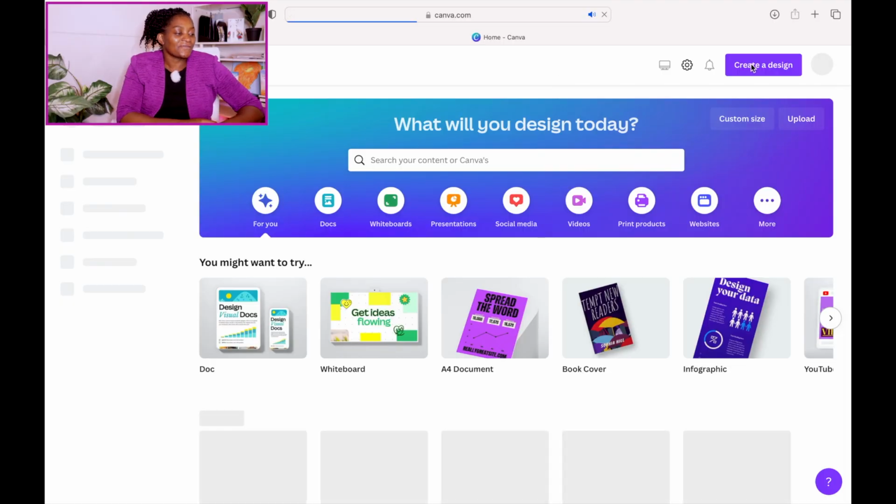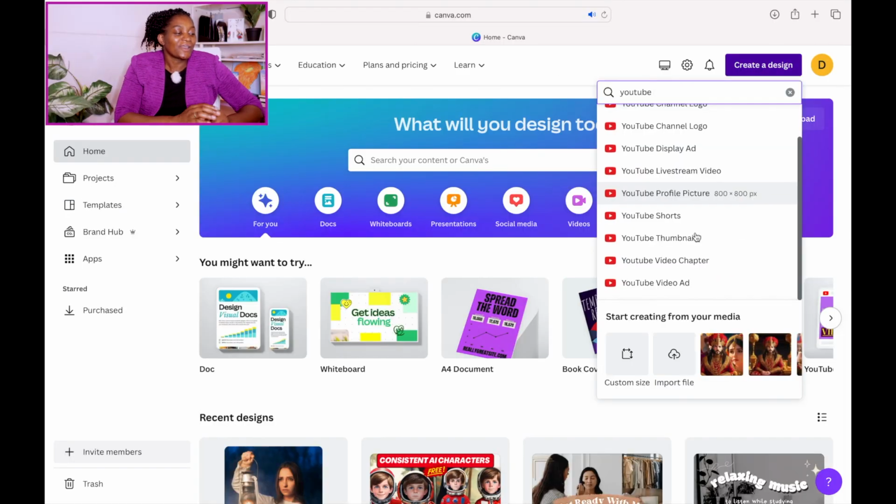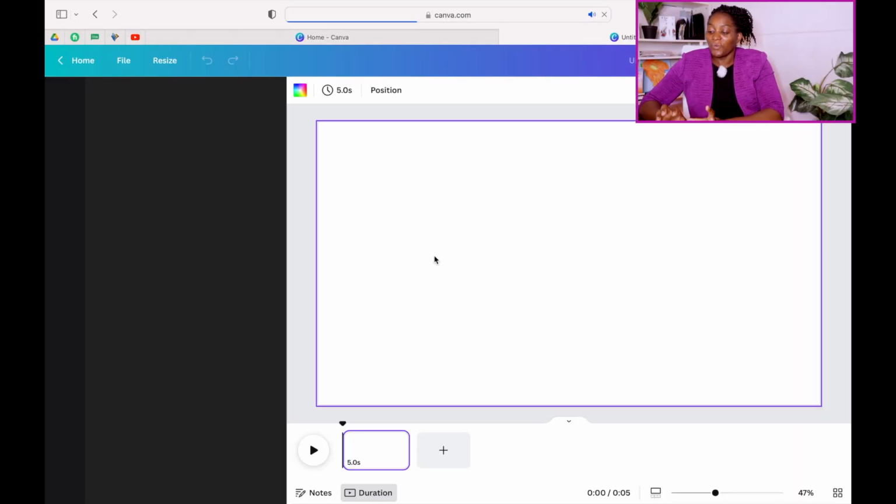So now that we are in Canva, go to create a design, just type YouTube, and then let's go to take. Now it's going to open this window for us.